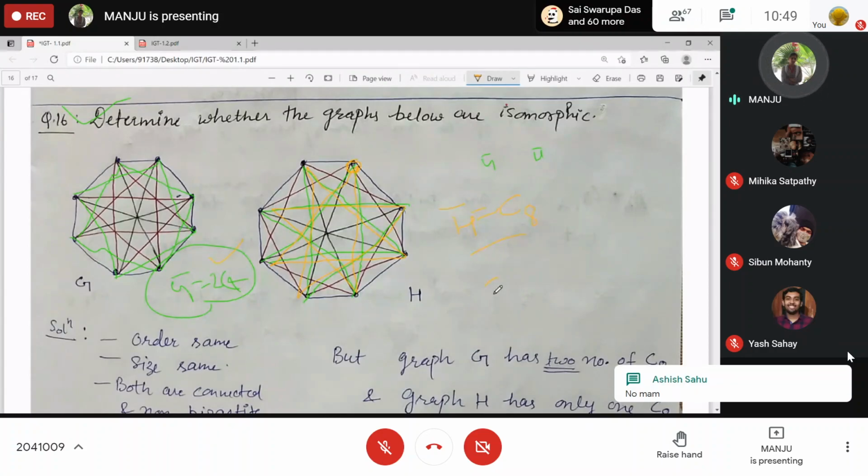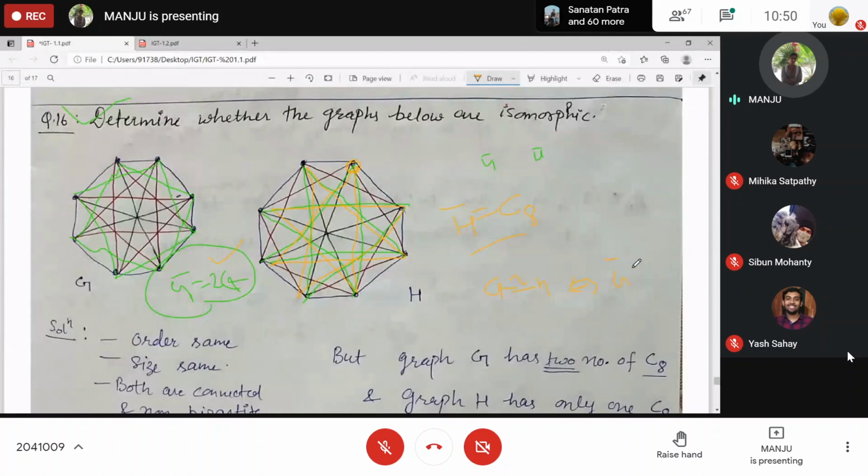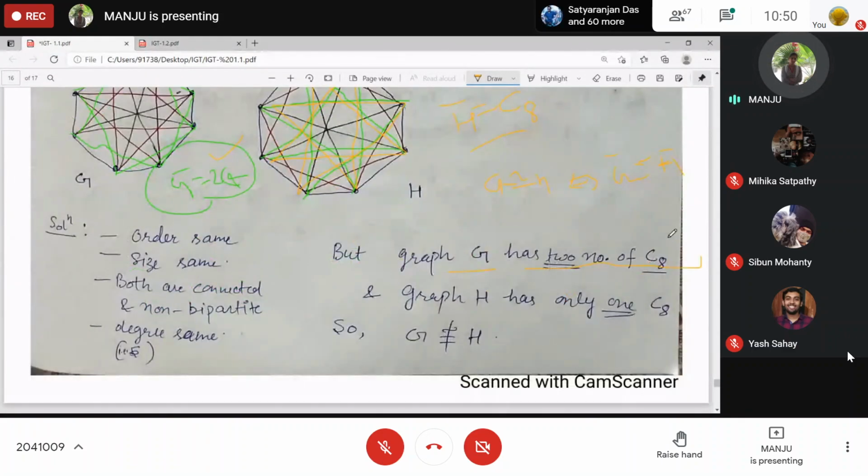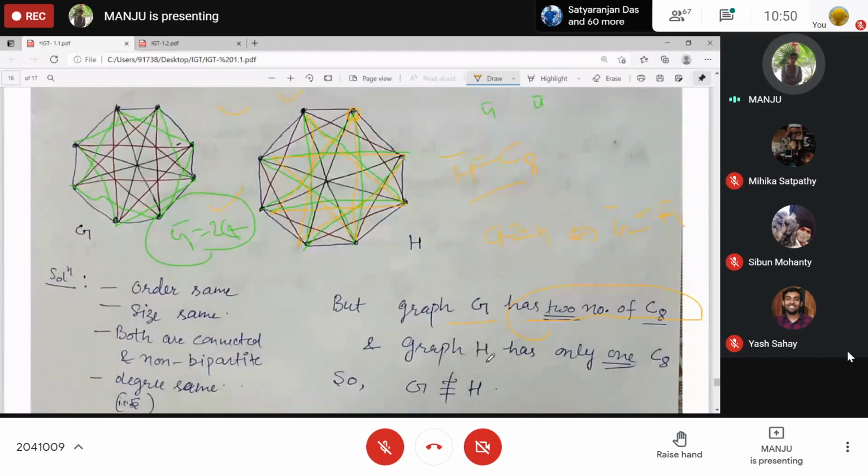And we have done one result that G and H are isomorphic if and only if their complements are isomorphic, right? Means non-isomorphic if and only if their complements are not isomorphic, right? So their complements are not isomorphic. That's why these graphs are not isomorphic. Or you can just say the graph G has two C8 that we have already discussed, and H has only one C8, not other. That's why some property does not match. These are not isomorphic. Clear?